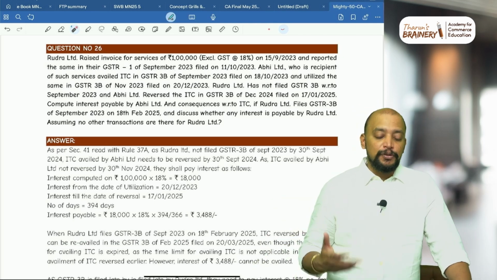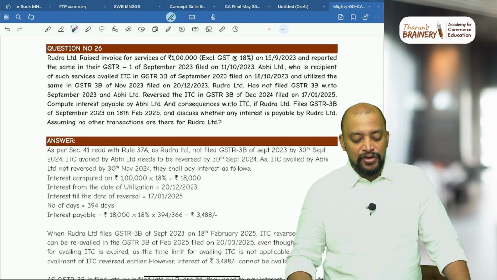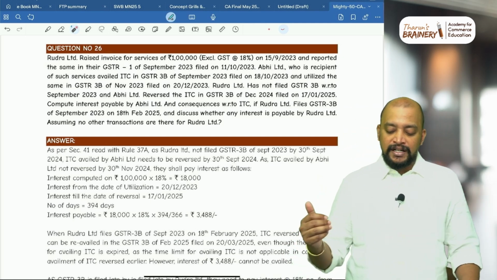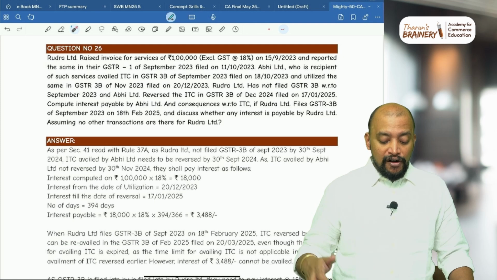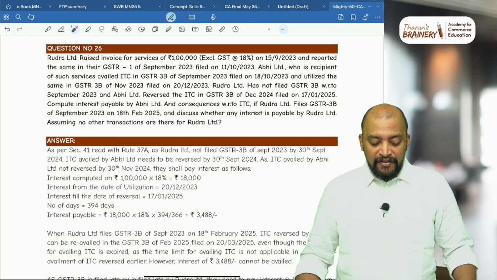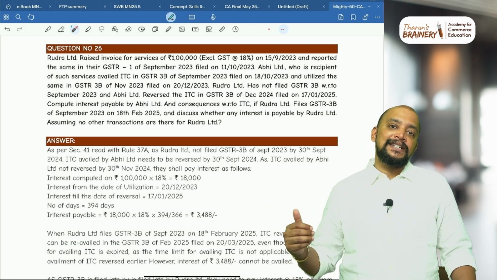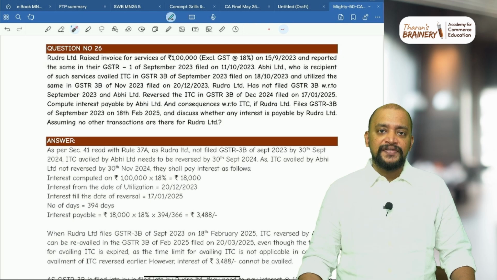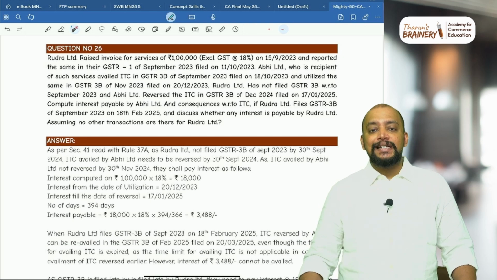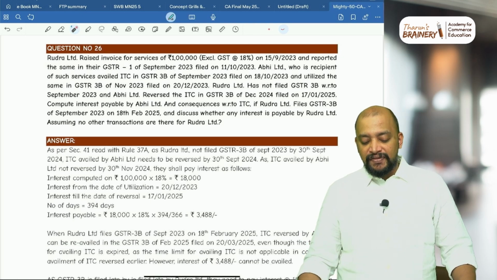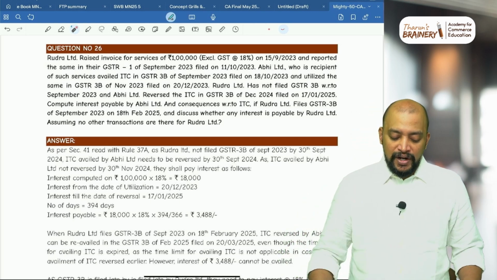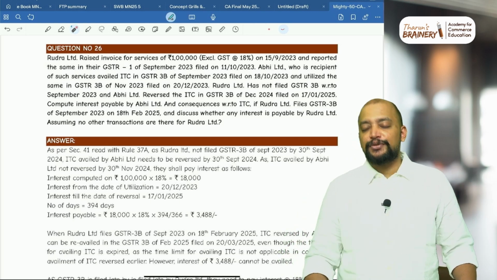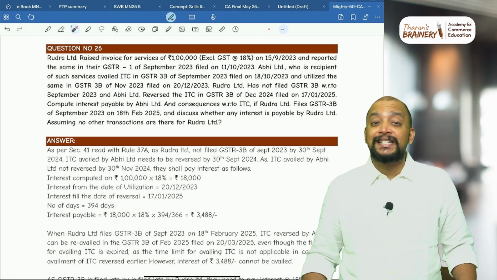See, it got reflected in 2B, so therefore recipient availed the ITC in 3B of September 2023, filed on 18/10/2023 and utilized the same in GSTR 3B of November 2023, filed on 20th December. So they availed the ITC in the 3B of September and utilized the ITC in the 3B of November, which is filed on 20th December. Rudra Limited has not filed 3B with respect to September 2023. So supplier did not file GSTR 3B.